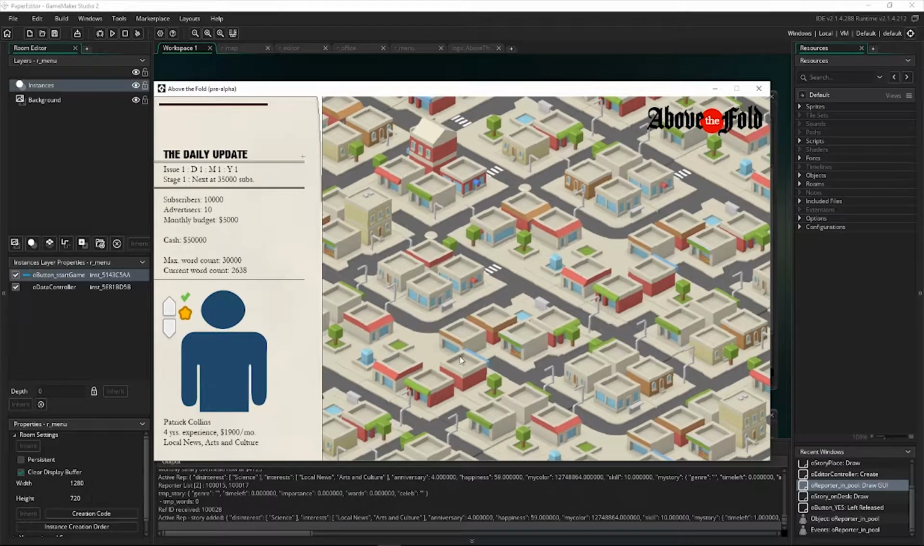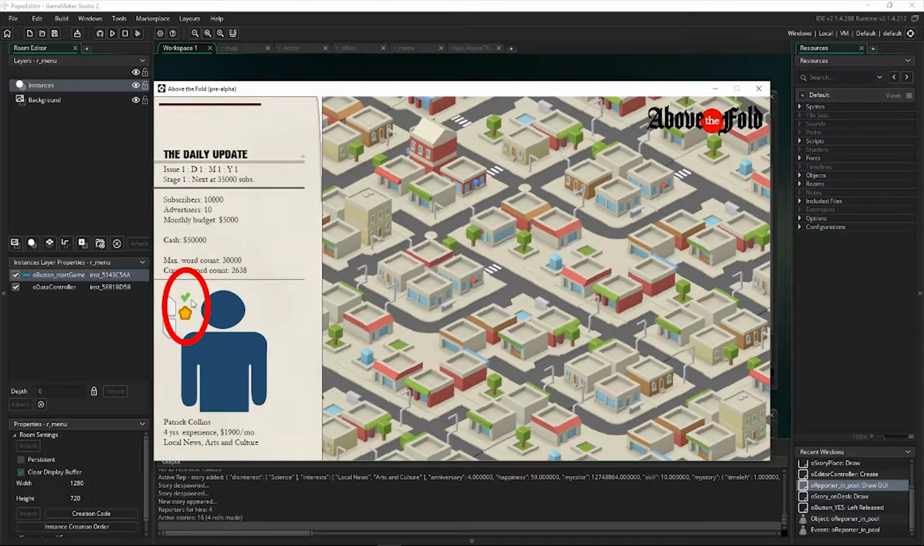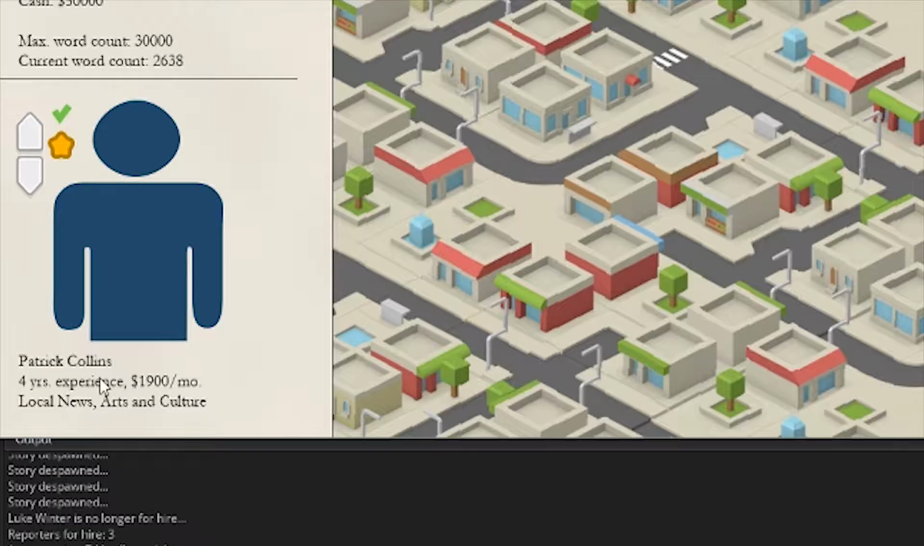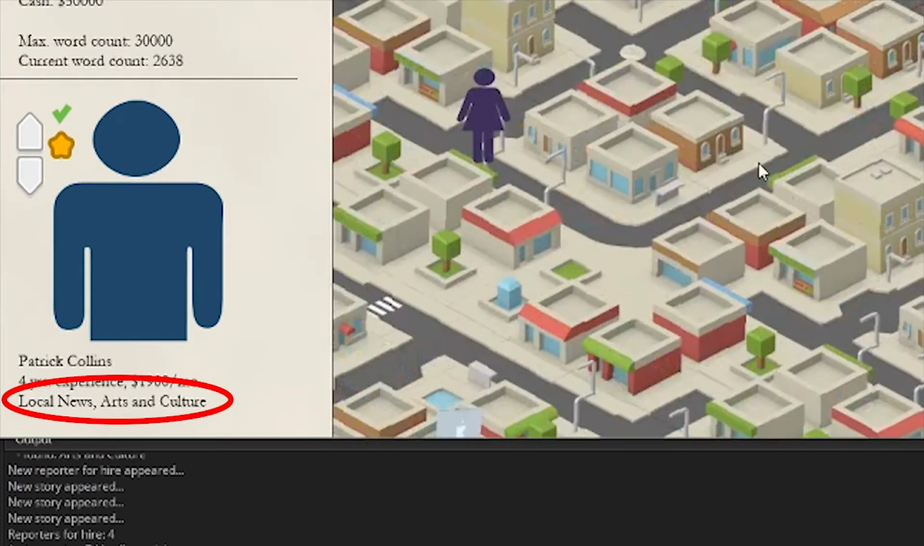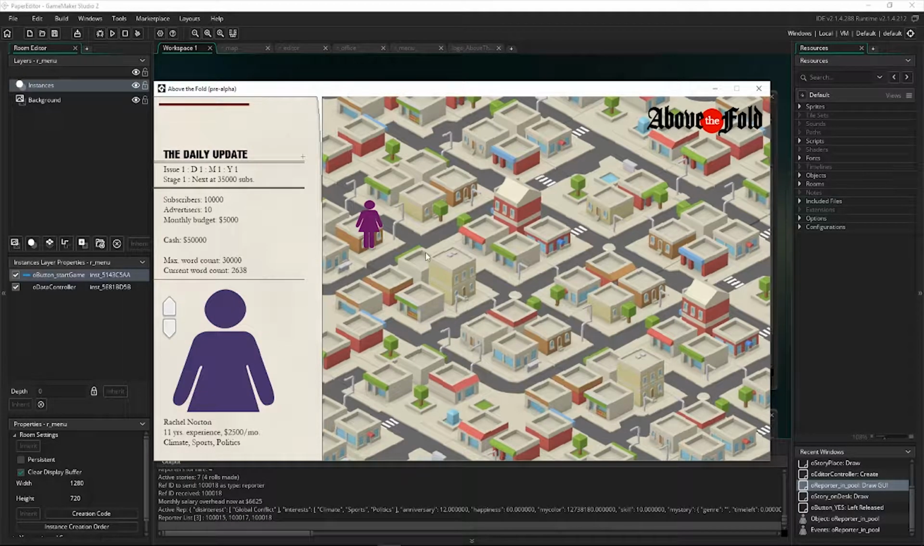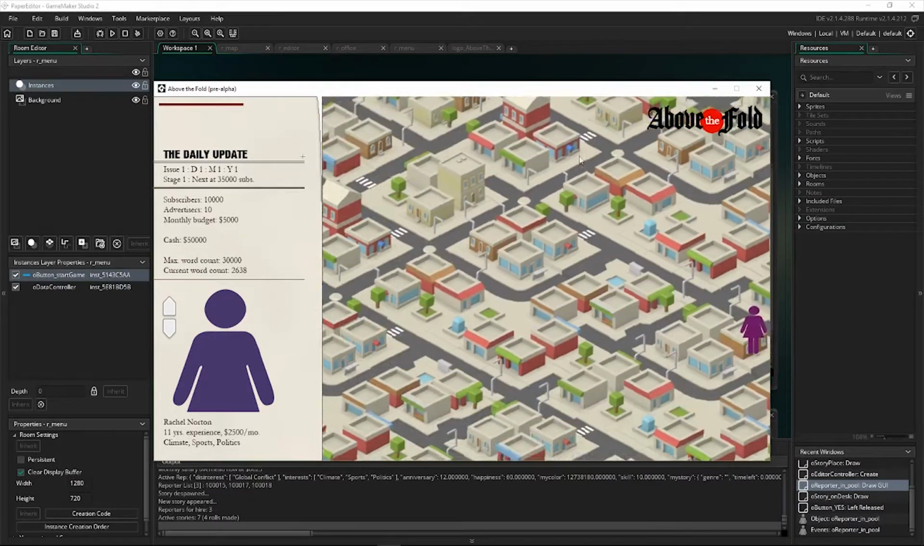And what you'll see here now is a small change: Patrick has a little star next to him now. Compare that to Nadia here, who has a story but no star. The star means that I assigned a story to Patrick that meets one of the two genres that he prefers to write about, in this case local news and arts and culture. So I'm just gonna hire a few more people.